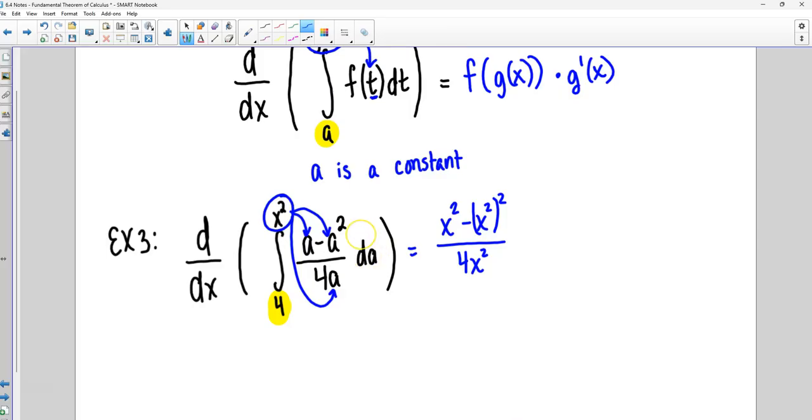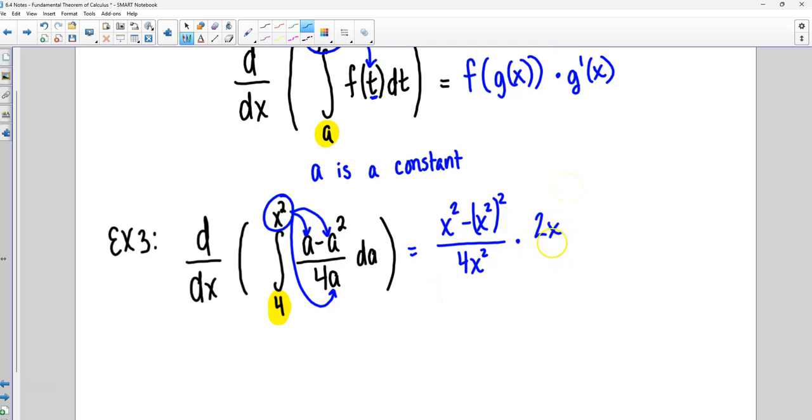The dA is telling you what variable you're taking the integral with respect to. It just drops. Whenever you differentiate the integral, it cancels each other out there. And then we must multiply by the derivative of the x squared, which would be 2x. So that's sort of like the little chain rule piece to it.